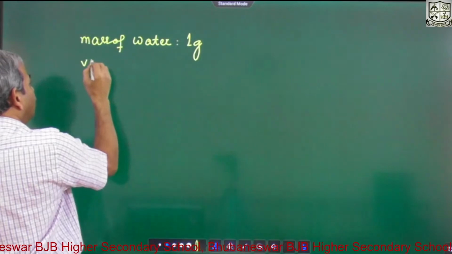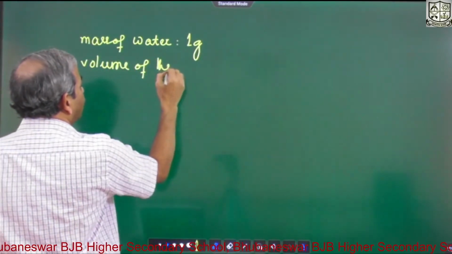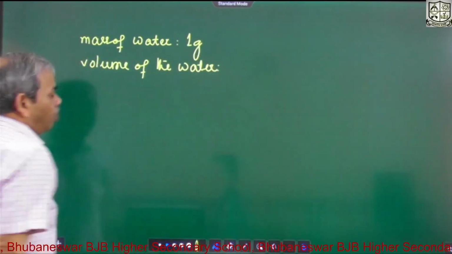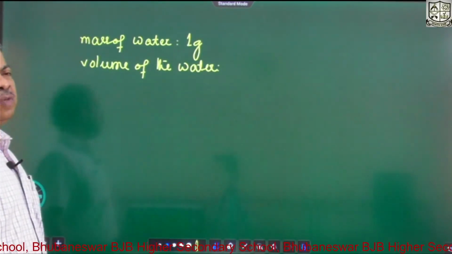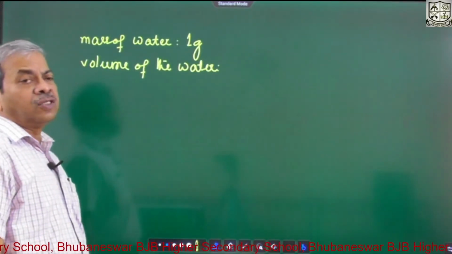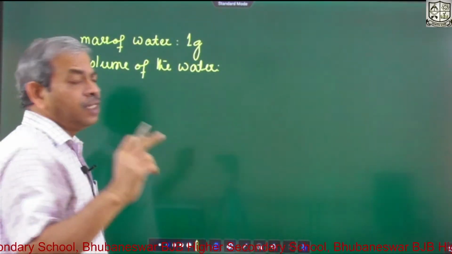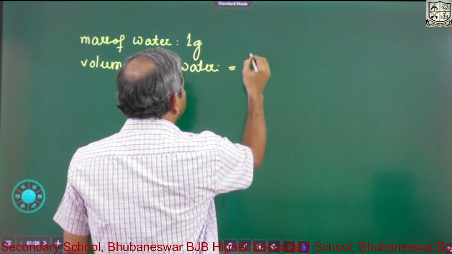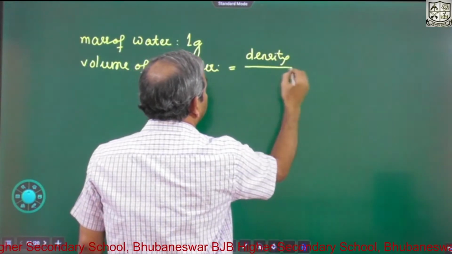Now the volume of the water. The mass is given, how do we find the volume? We use density. Density is equal to mass per unit volume. So we shall find the volume from density.